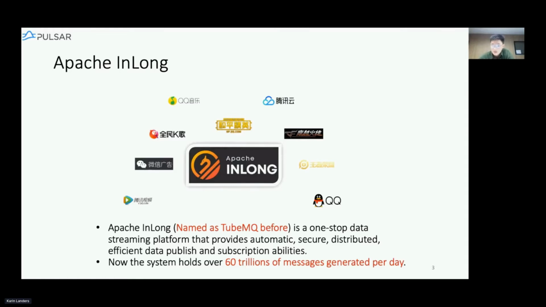InLong now supplies over 60 trillion messages generated per day inside Tencent, and among them, Pulsar plays a very important role. As you can see from the picture, InLong supports a lot of famous applications like WeChat and the mobile version of Battlegrounds.